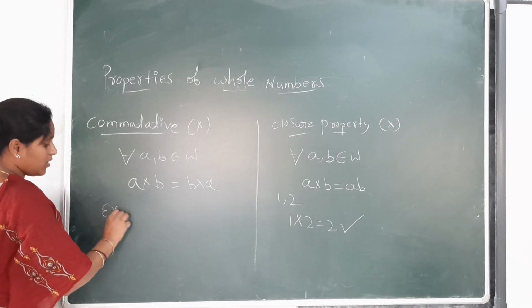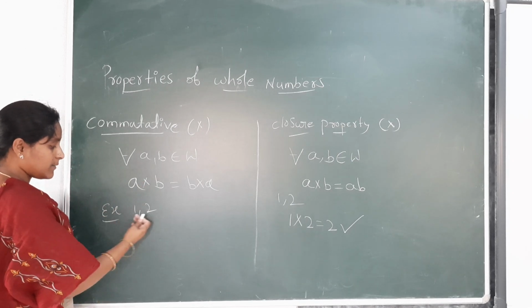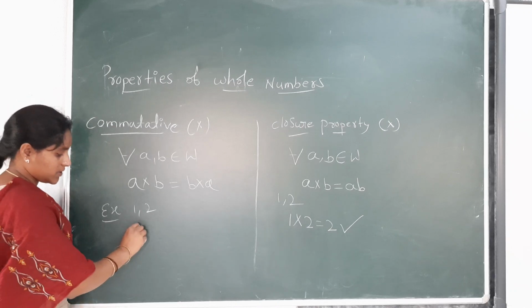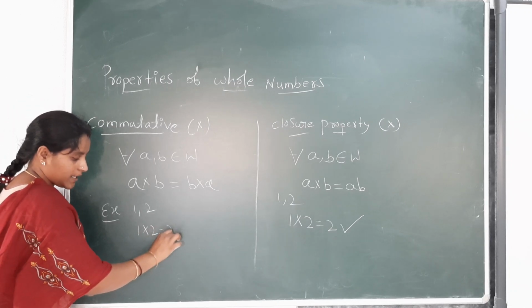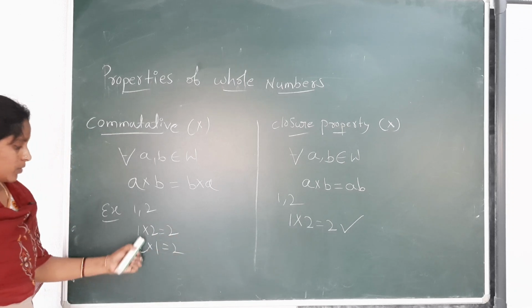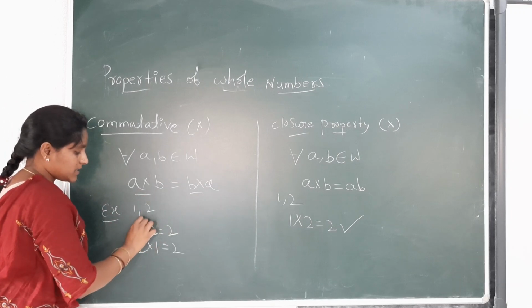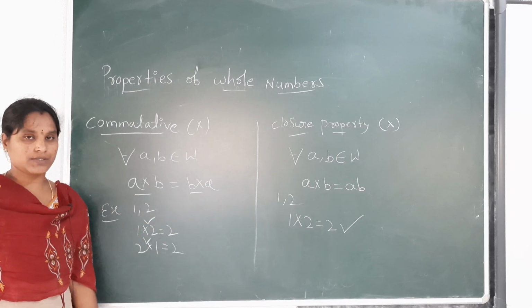For example, 1 and 2 are whole numbers. If we multiply 1 and 2 in any order, 1 into 2 is 2, and 2 into 1 is 2. If we multiply two whole numbers in any order, the result will be the same.